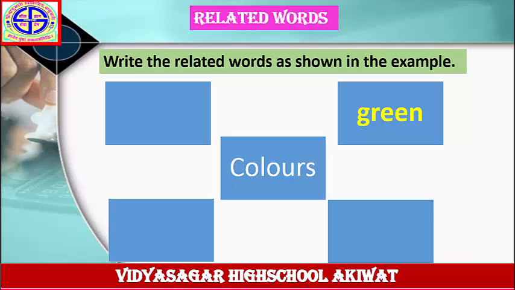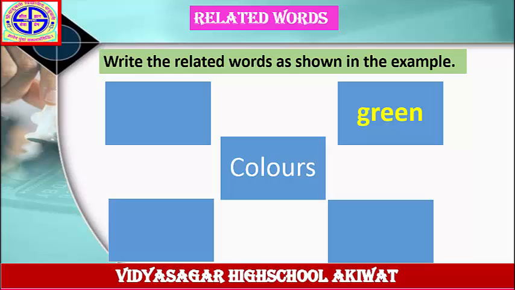Write the related words as shown in the example. Colors. Green means these are names of colors. Write down more examples for the related word colors. Colors, green.